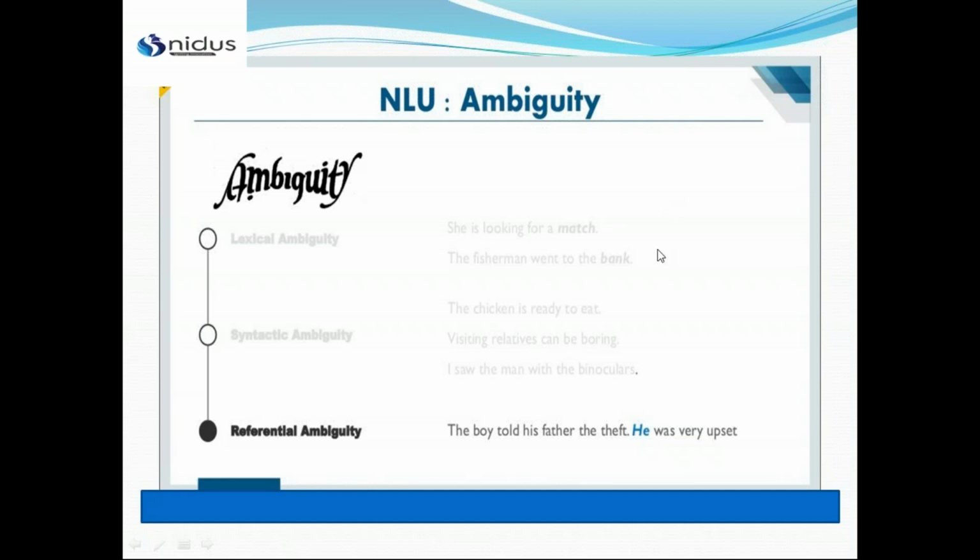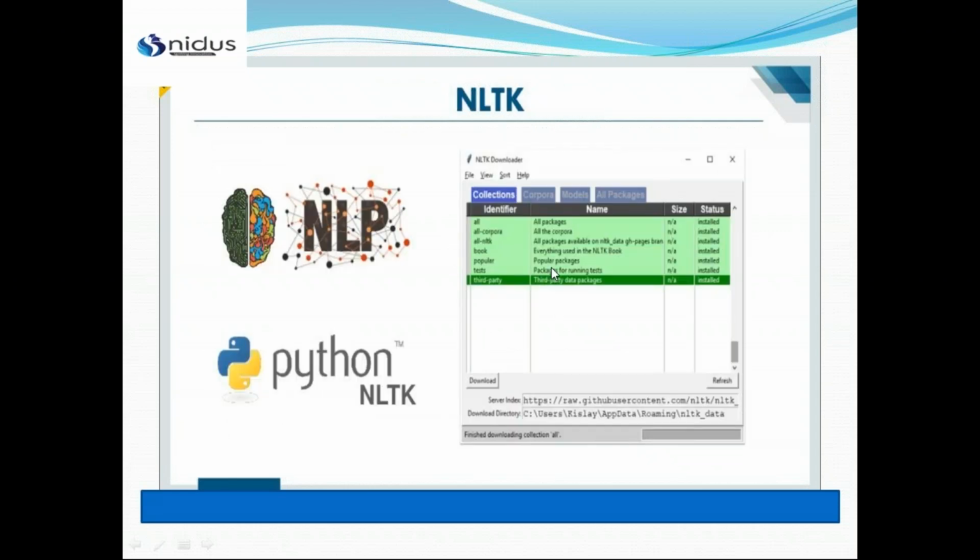So it's a referential ambiguity when we don't know whom we are referencing. So this is the ambiguity which you have to remove from natural languages. That's why we have ambiguity over here in natural language. So we also have to remove this kind of ambiguity when we are teaching our machine about the algorithms, about NLP, right? So let's move further. Yeah, we have discussed NLTK. There are some terminologies which are used in NLTK.